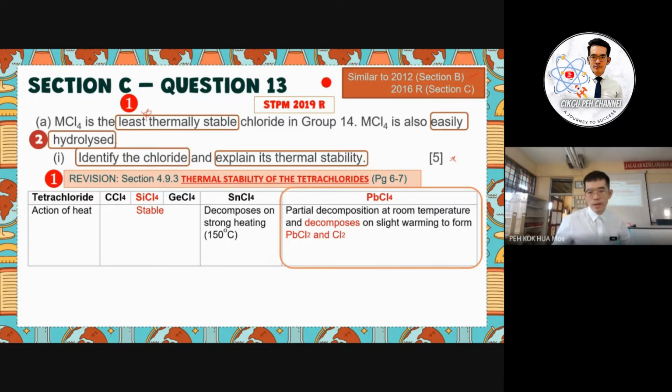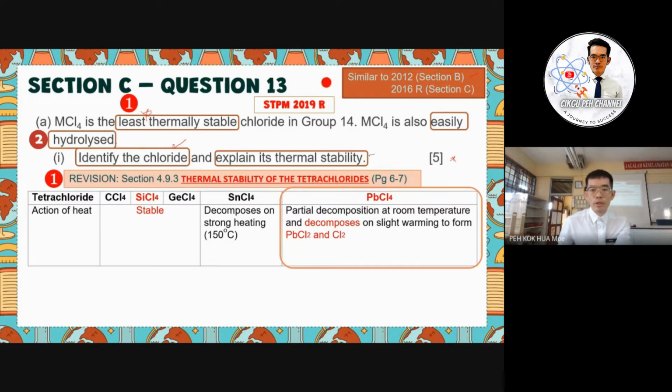Lead tetrachloride will decompose on slight warming to form lead(II) chloride and release chlorine gas. So the first mark is for writing the identification of the chloride: lead tetrachloride.